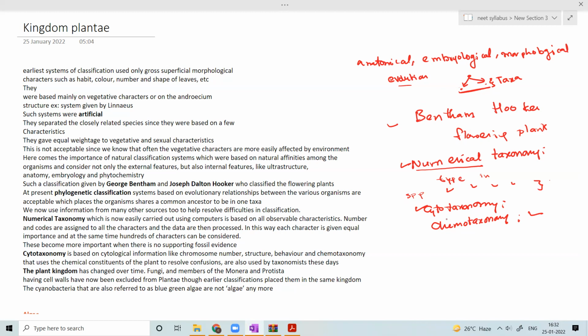So through earlier classifications, they placed them in the same kingdom. Cyanobacteria, also referred to as blue-green algae, is not algae anymore. We generally call cyanobacteria blue-green algae, but now it is considered bacteria only. Monerans are divided into bacteria and archaebacteria. Among bacteria, cyanobacteria and eubacteria are present. Cyanobacteria is considered bacteria only because of the lack of a proper nucleus.